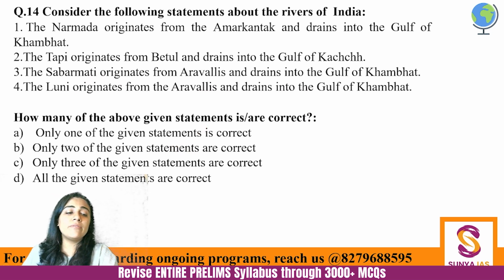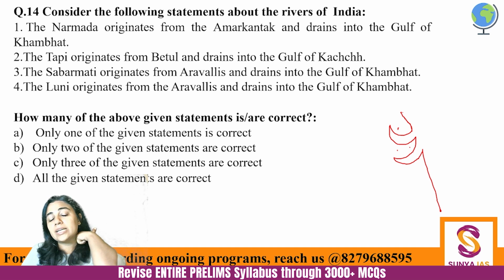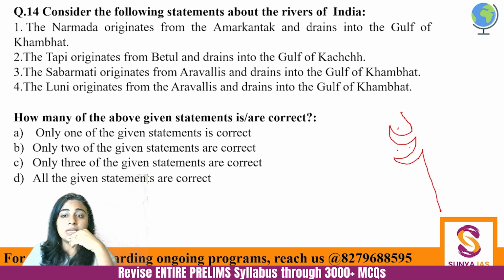Here I want to tell you, whenever you see the coast of Gujarat, you see two coasts basically. Like this if you are seeing, I made a very bad Gujarat. But this is one Gulf and this is one Gulf. From here your Rajasthan starts. So the point is, what is the Gulf of Kutch and what is the Gulf of Khambat? People always get confused. See, the northern one is the Gulf of Kutch, and the southern one is the Gulf of Khambat. Okay? Remember this.